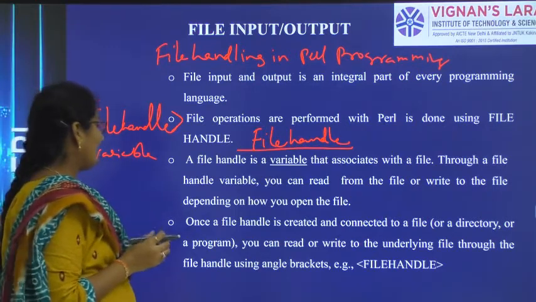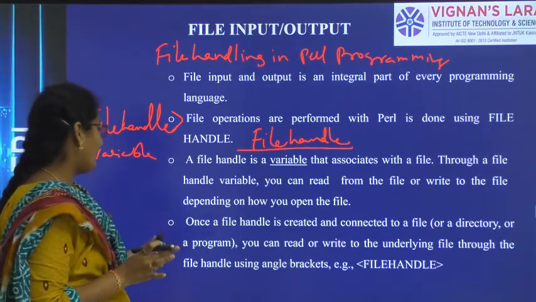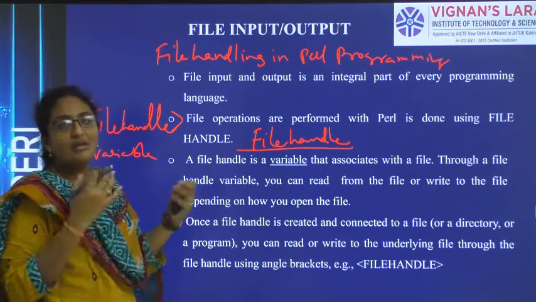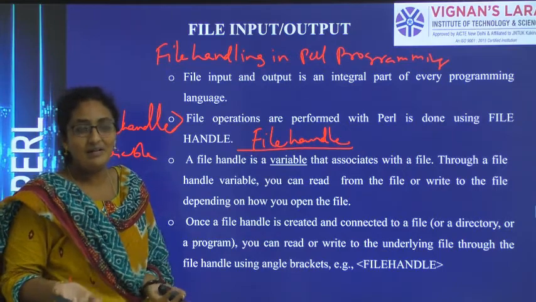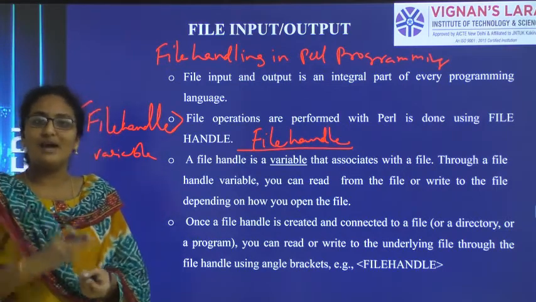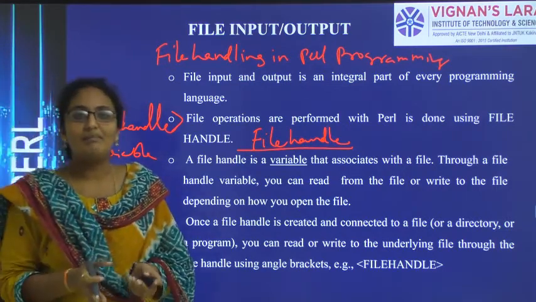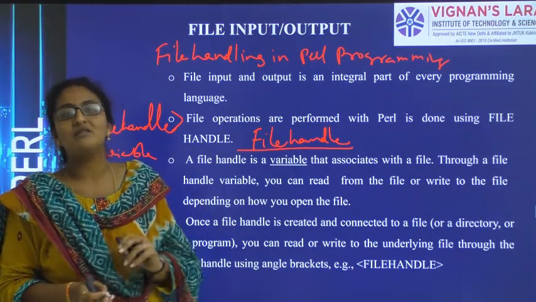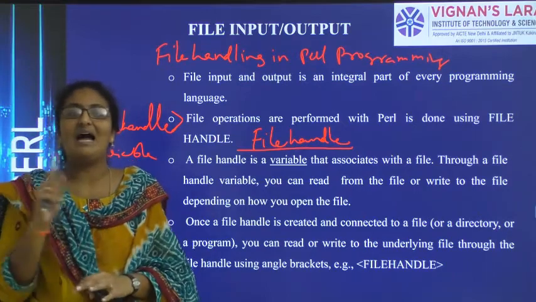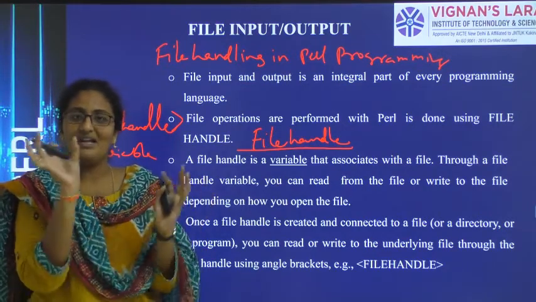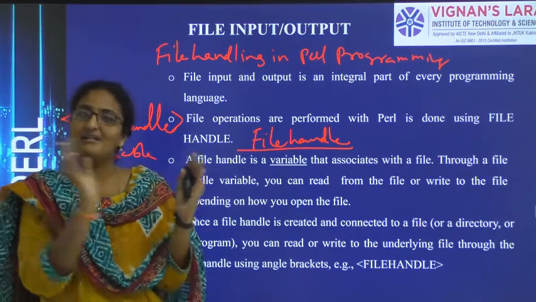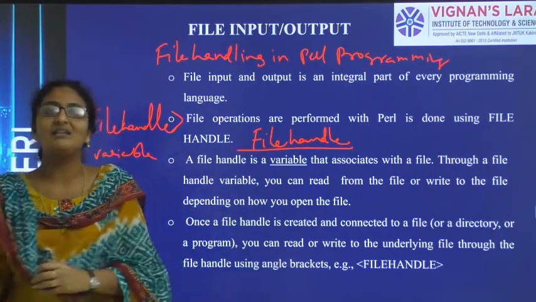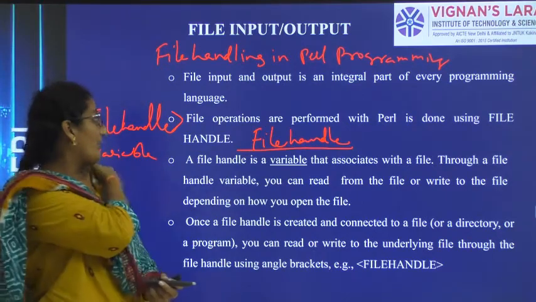Once a file handle is created and connected to the file, you can read, write or append anything to that file. Now we are discussing file handling, also called file input and output, and we can perform some operations on a file. If you want to perform operations on a file, you should have the file handle variable. Once it is created and attached to the file, from then you can read, write and append anything to your file. I hope you got it.